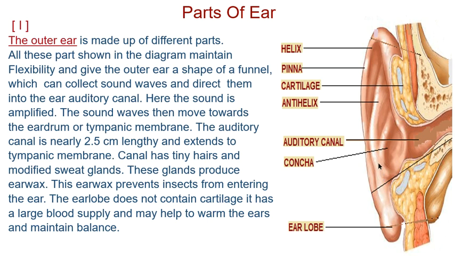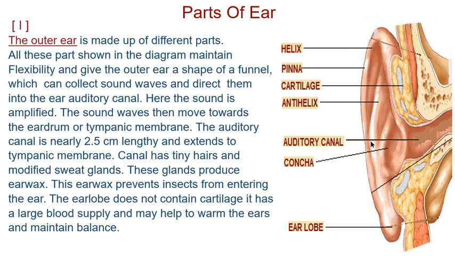So you can see this is the outer ear only, which is comprised of helix, pinna, cartilage, antihelix, auditory canal, concha and ear lobe. In the description you will see the outer ear is made up of different parts. All these parts shown in the diagram maintain flexibility. We all know the ear is flexible and can be moved from its position, isn't it? The flexibility gives the outer ear the shape of a funnel.